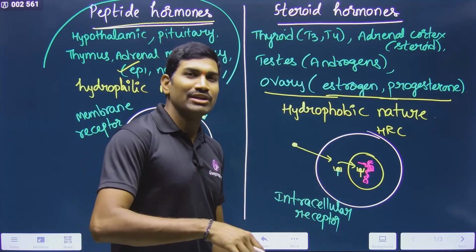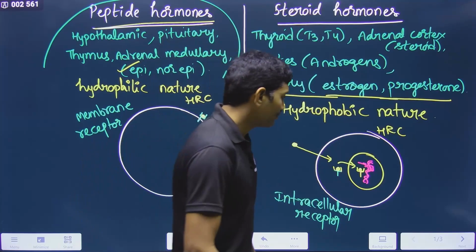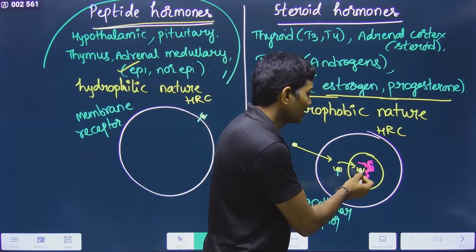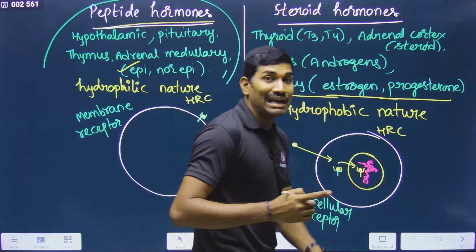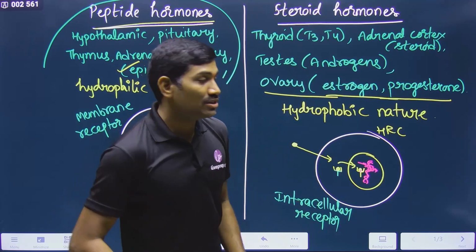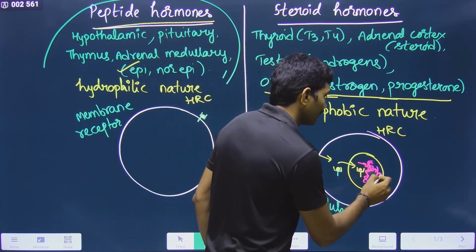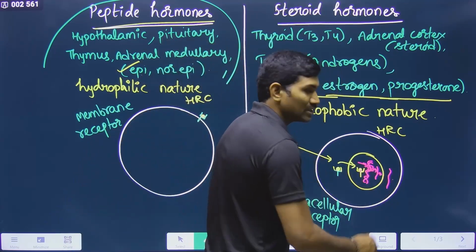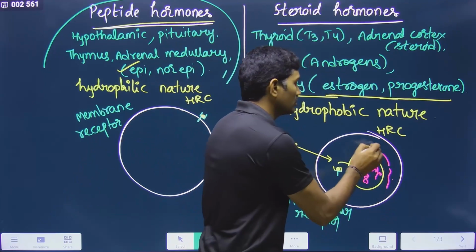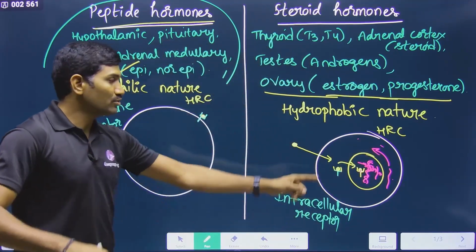Those who still have any doubt can go through that video. So this hormone receptor complex interacts with DNA so that it affects gene expression. From the gene, RNA is made, and from the RNA, inside the cytoplasm, protein will be produced. Now this will show some effects.